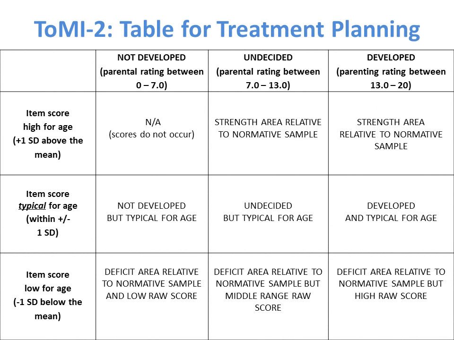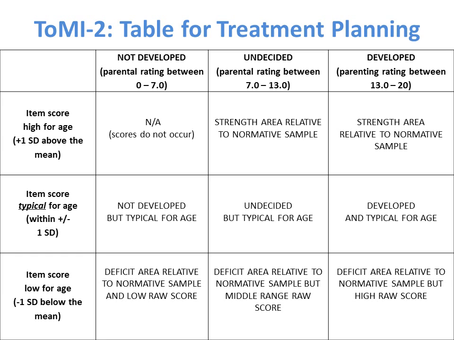The Table for Treatment Planning is a unique and powerful tool for identifying developmentally appropriate theory of mind targets of intervention. The 3x3 table cross-indexes raw score and normative score information. This arrangement allows for the scrutiny of strength and challenge areas in light of caregivers' confidence in the child's competency in a particular area. A skeletal version of the table without any results is shown here.